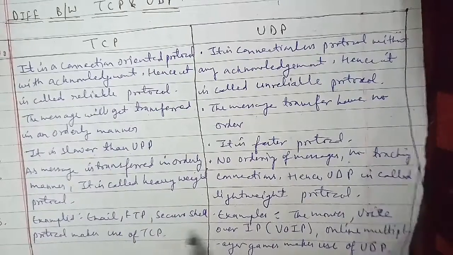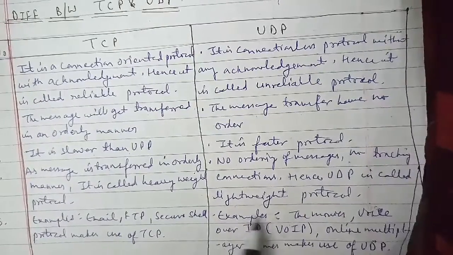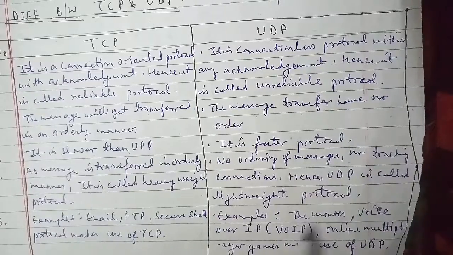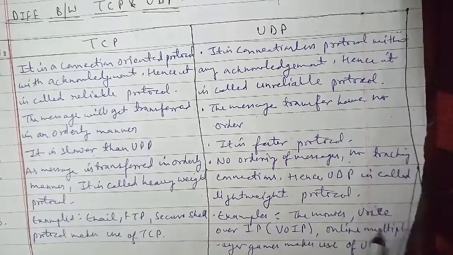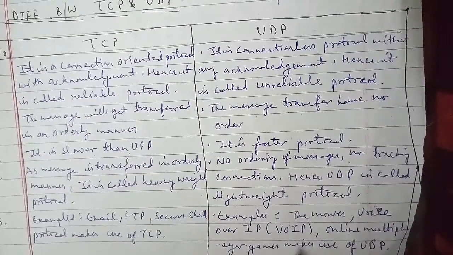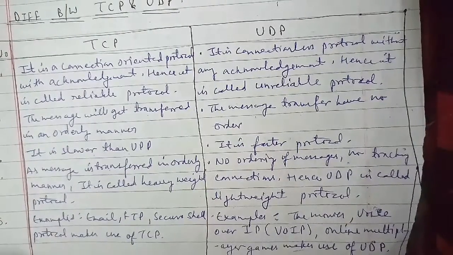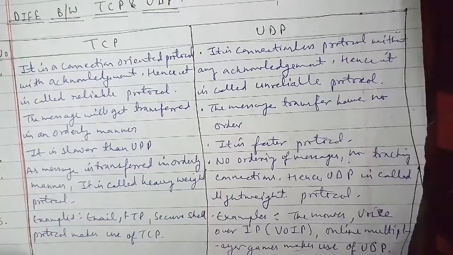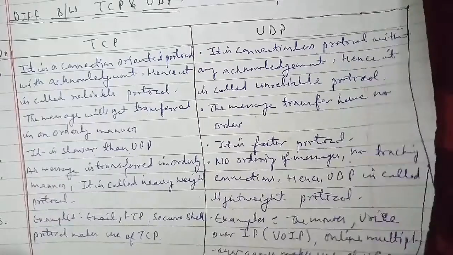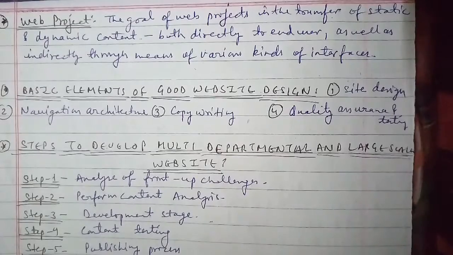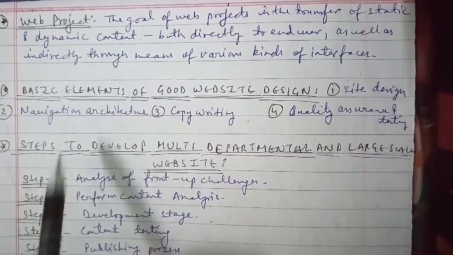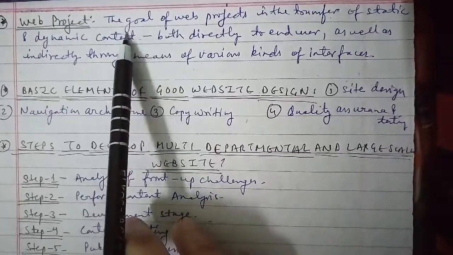Let's go ahead with another topic related to the web project. The goal of a web project is to transfer static and dynamic content in both directions to end users, directly as well as indirectly through various kinds of interfaces.